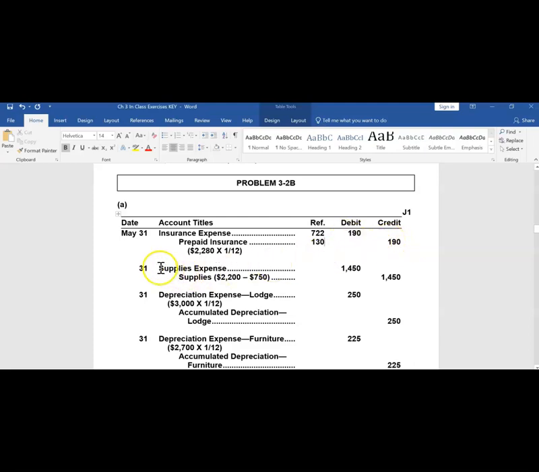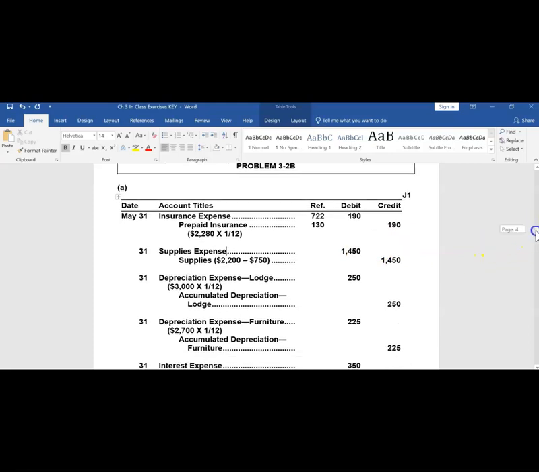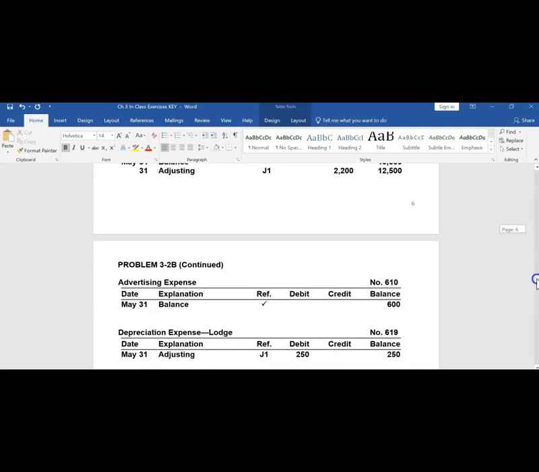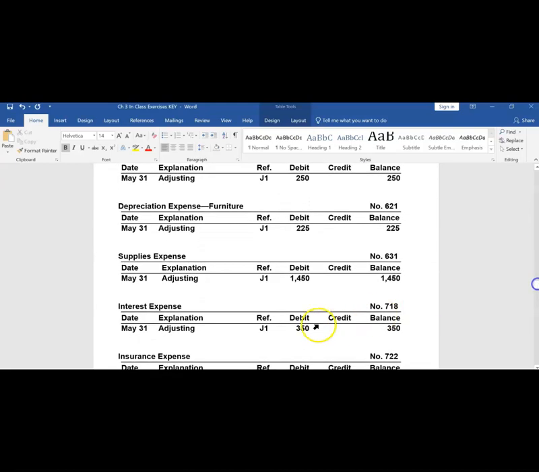We keep going, keep posting the next line. We are debiting supplies expense for $14.50. I will take that $14.50 debit, find my supplies expense account all the way down here, account number 631, May 31st, an adjusting entry from general journal, page 1, a debit of $14.50.